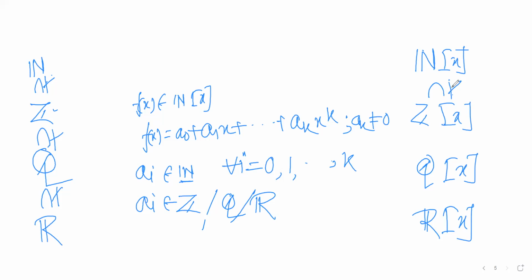By similar calculation, we can prove that the set of all integer polynomials is a subset of the set of all rational polynomials, and similarly the set of all rational polynomials is a subset of all real polynomials. So the natural question that comes to our mind right now is, can we generalize this concept to two arbitrary sets? What is the meaning of that? What I want to say here?